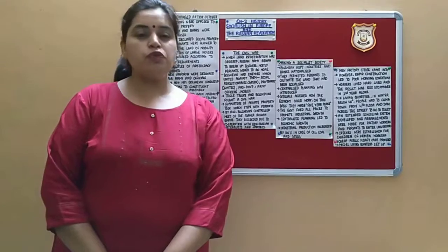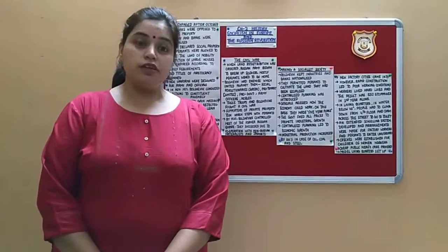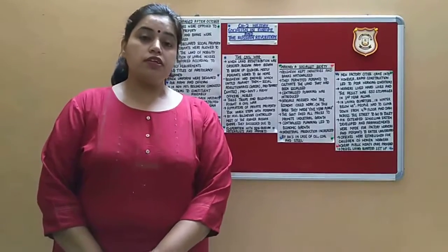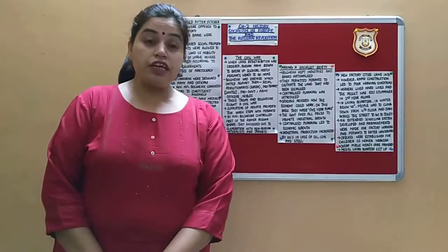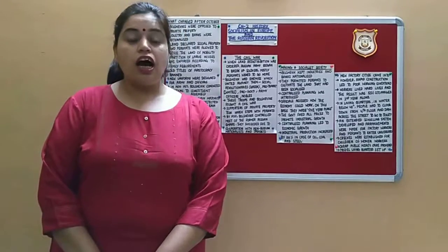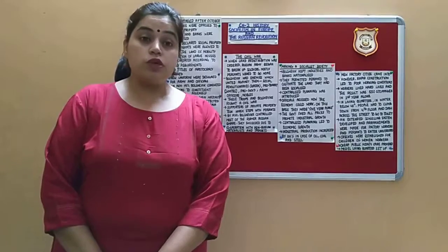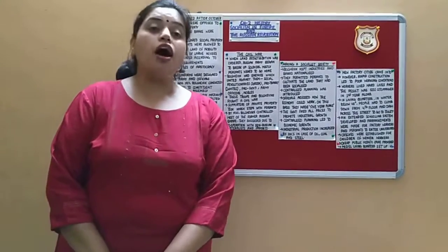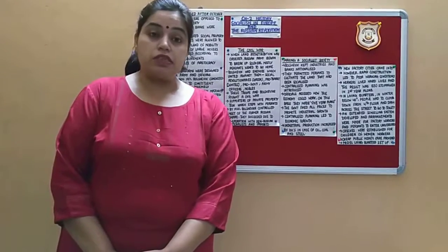Beta, in the previous lecture we read about the February Revolution, and after that we read about the impacts of the February Revolution. After this revolution, the Bolshevik leader Vladimir Lenin came back from exile and put forward the April Thesis, in which he gave three ideas. First, the land was to be transferred to the peasants, banks were to be nationalized, and the war was to be brought to an end. So this was known as the April Thesis.